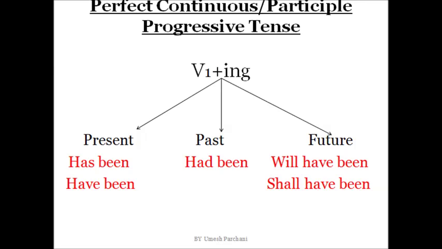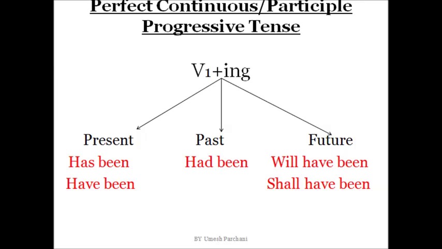Simply, if there is time in a sentence and the work is continuing, that is perfect continuous. If there is no point of time or period of time and the work is continuing, that is continuous tense. So in this way, this is a similarity between perfect continuous and continuous.